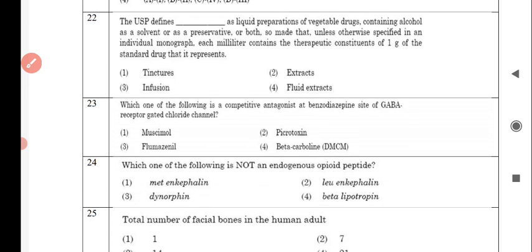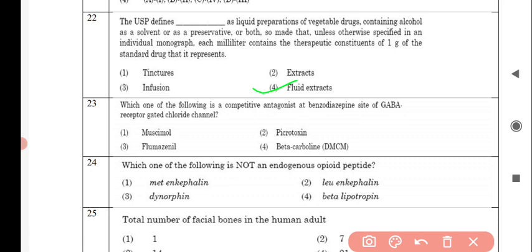Next question is: the USP defines dash as liquid preparations of vegetable drugs containing alcohol as a solvent or as a preservative or both. So made that unless otherwise specified in an individual monograph, each milliliter contains the therapeutic constituents of 1 gram of the standard drug that it represents. And the correct answer is option number 4, fluid extracts.